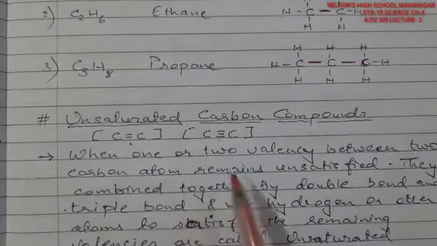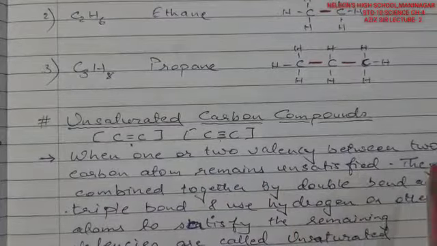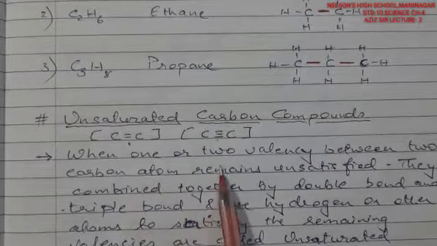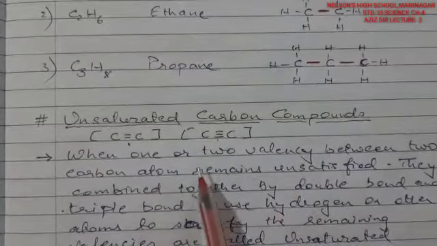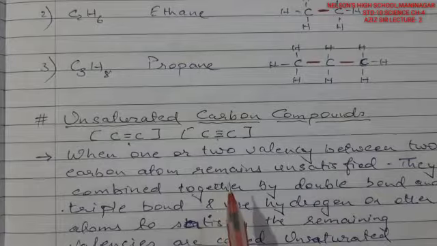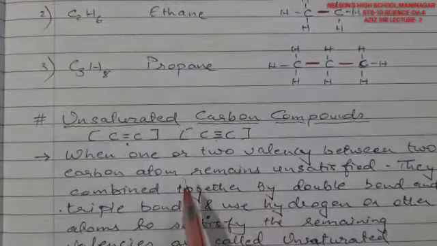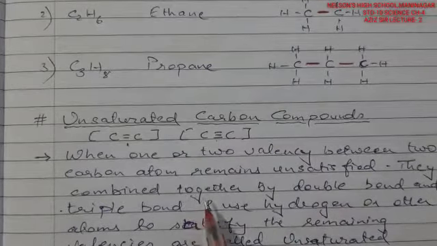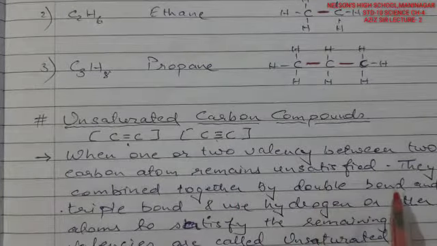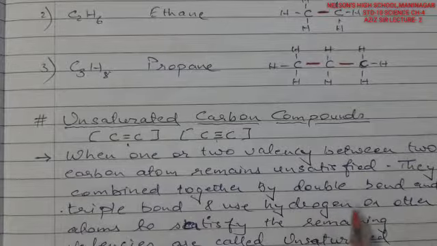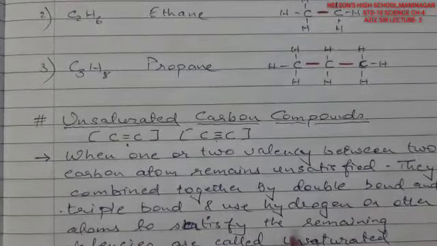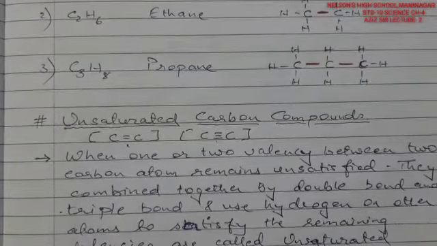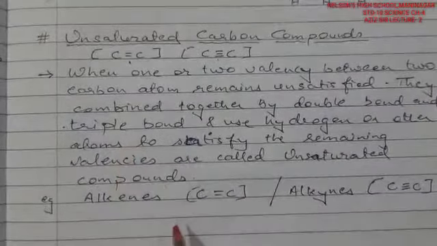So when one or two valencies between two carbon atoms remain unsatisfied, they combine together by double bond or triple bond and use hydrogen or any other atoms to satisfy the remaining valencies. These are called unsaturated compounds.